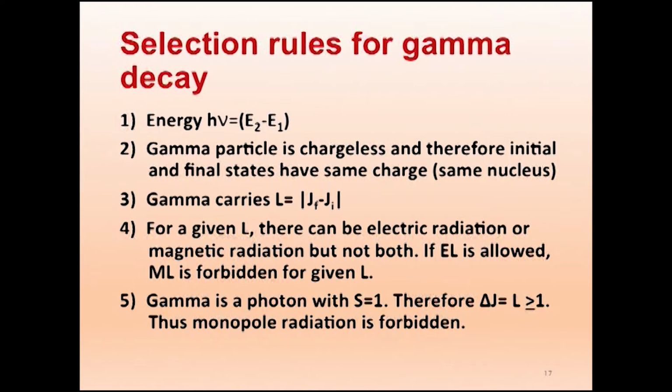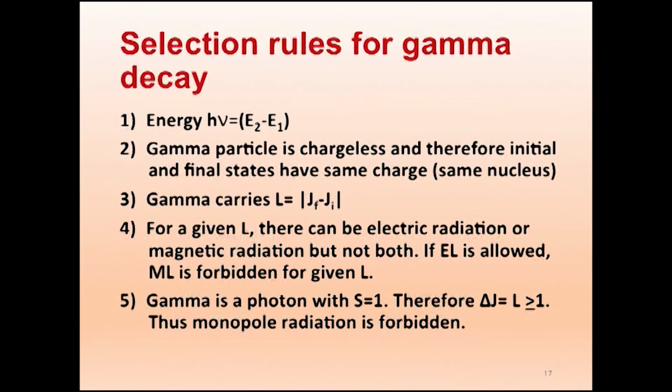Now number 2, the gamma particle is chargeless, and therefore the initial and the final states have the same charge. What is the initial state and final state? We are talking about the parent and daughter. We should have the same charge, which means the same Z, the same nucleus. So gamma radiation is possible only within the same nucleus. And number 3, the gamma particle carries L equal to Jf minus Ji. Already we stated, the angular momentum carried will be the difference in angular momentum of parent and daughter.